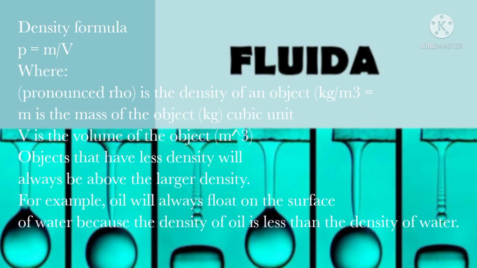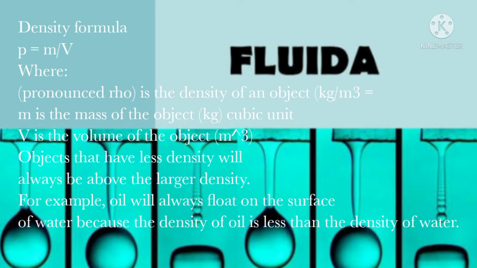Rho equals m per v, where rho is the density of an object, the unit is kilograms per cubic meter, m is the mass of the object, in kilograms, and V is the volume of the object in cubic meters.